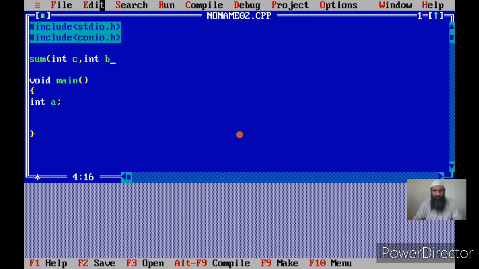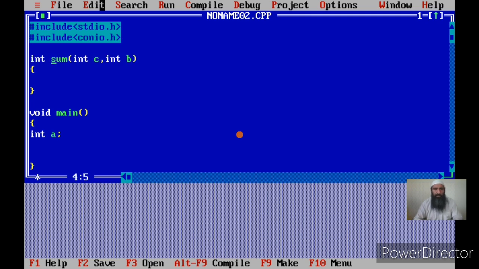This is also a declarative statement, but of a special type, where you declare the variables within the short braces, and these are actually the data. These variables will be used to accept the data from the calling function. Let me store my answer in int d. Suppose d is equal to c plus b.